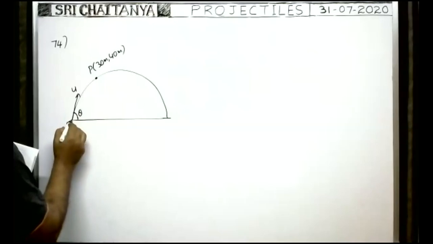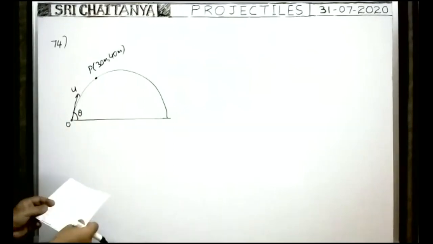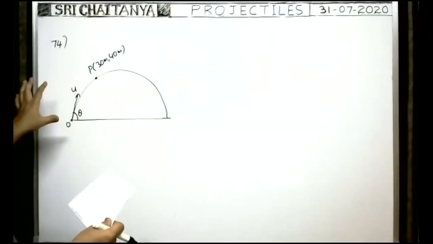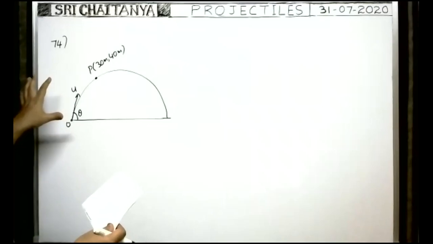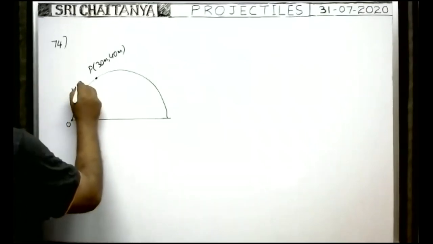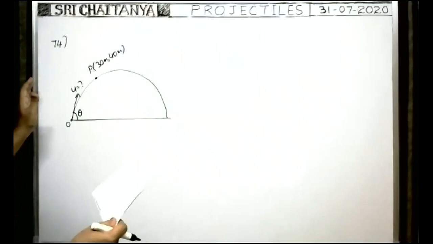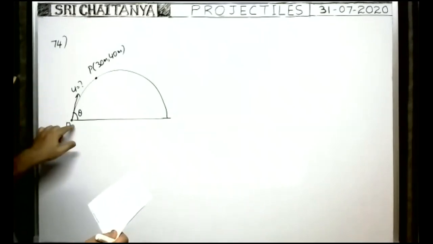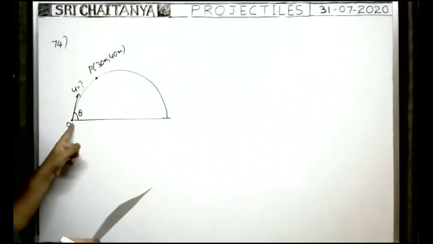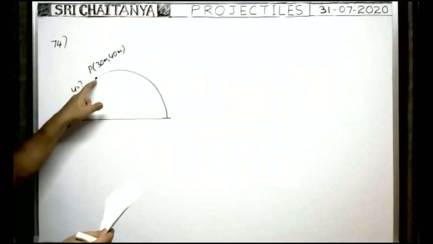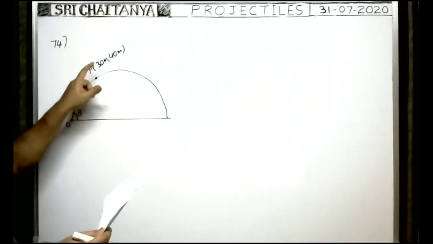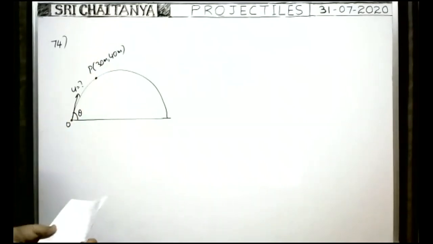That means the point of projection is the origin. The minimum speed with which a particle must be projected, that means minimum speed u they asked, from the origin, so that it just passes through a point P whose coordinates are 30 and 40.